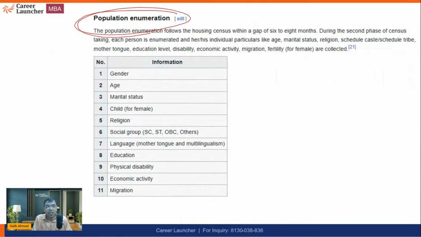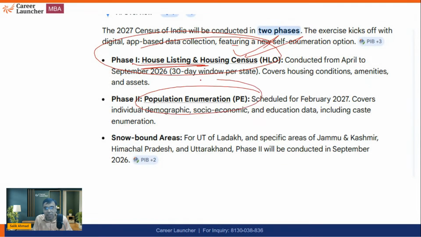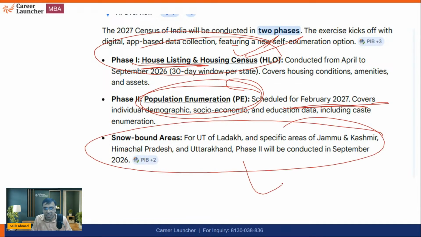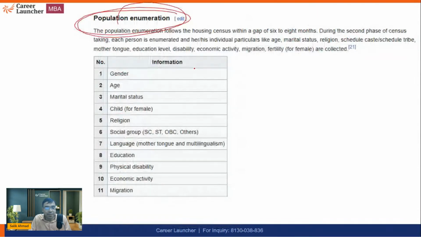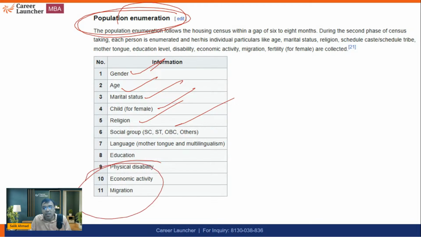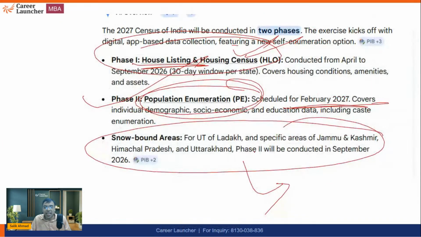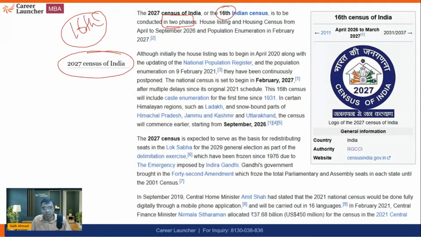Similarly, population enumeration will be done. That is the 2nd phase, population enumeration, starting from February 2027 for the rest of the country, other than these areas. It covers gender, age, marital status, children, religion, social status, education, physical disability. These things will be asked in phase 2, starting next year, February 2027. However, for the Union Territory of Ladakh, Jammu Kashmir, Himachal and Uttarakhand, the 2nd phase will be conducted in September 2026 only, because after November, December these are cold areas where snowfall happens, so it becomes difficult for them.